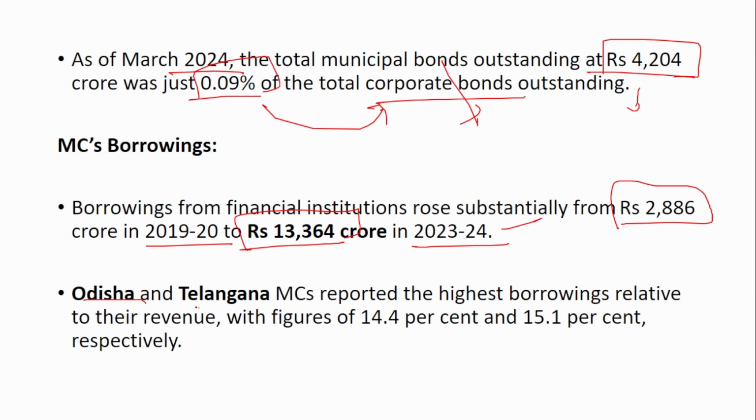Odisha and Telangana municipal corporations reported the highest borrowing relative to their revenue, with figures of 14% and 15% respectively. This means that Odisha has borrowed around 14% of its total revenue, so the borrowing is quite high. Out of the total revenue that they could generate, they have borrowed 14% from financial institutions, and in the case of Telangana, around 15%.